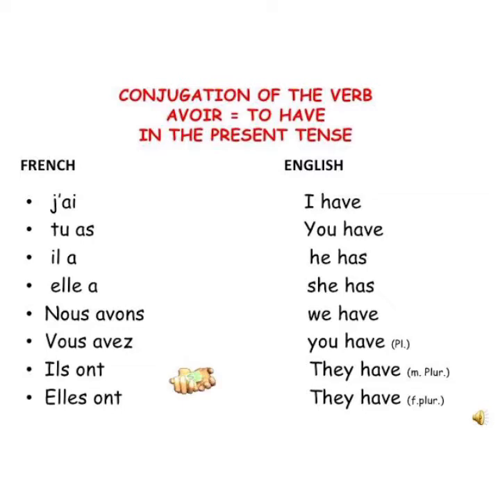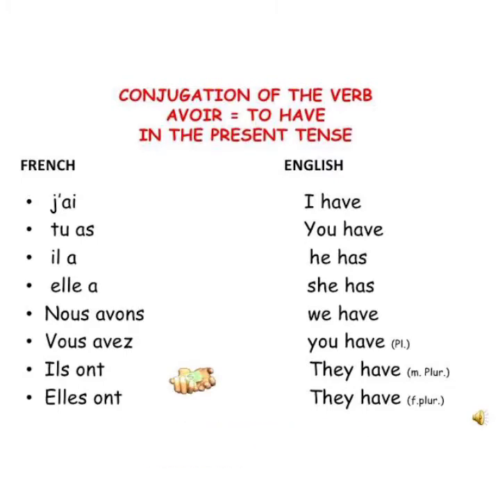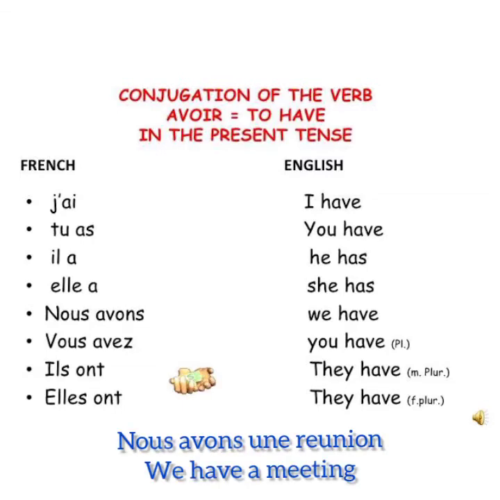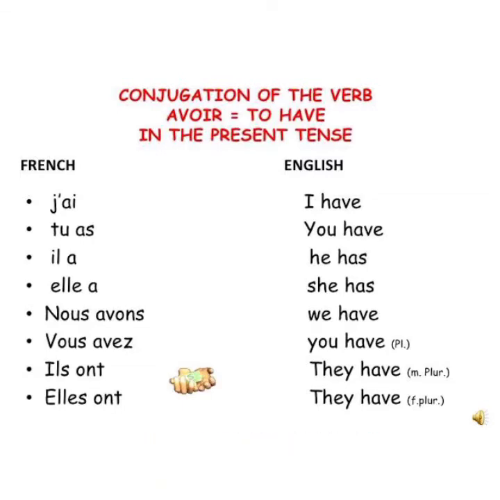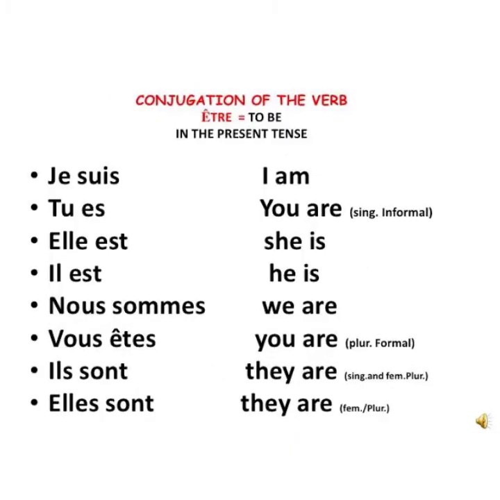We have made a few examples, short sentences as examples for you. The first example, j'ai une pomme rouge. I have a red apple. Nous avons une réunion. We have a meeting. And vous avez les cheveux longs. You have long hair. Now for the verb être, to be.